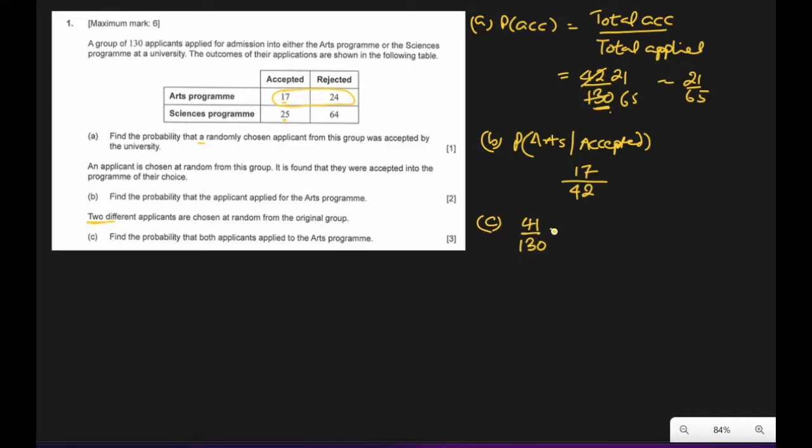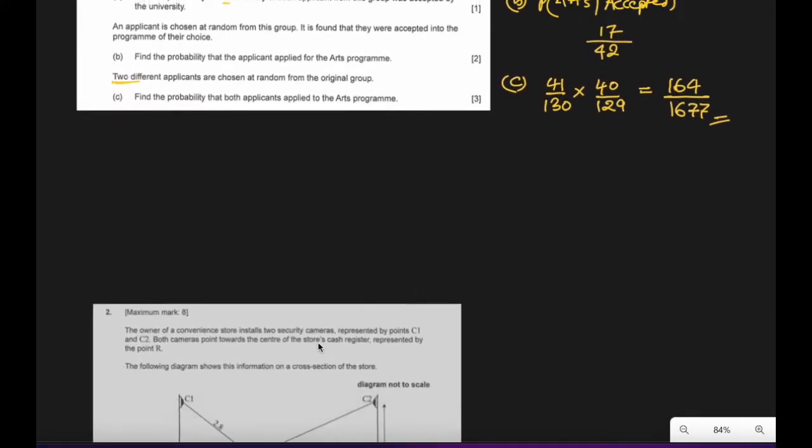This is the first person. Now, the probability of second person, because this person is already chosen, the second person will be 40 out of 129 left now. And just simplify this, that will be the probability that both of them applied for arts. It's 164 over 1677. That's the answer. Moving on to question number 2.